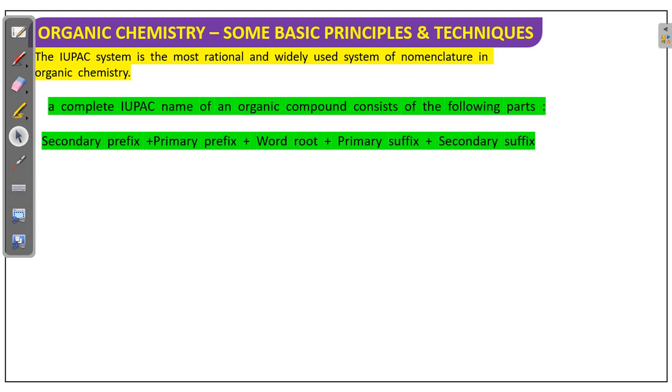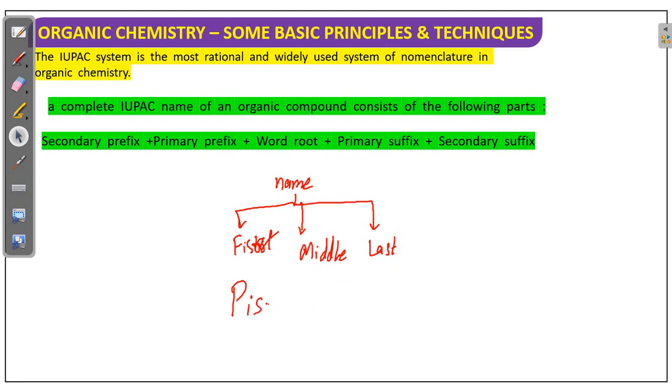So this IUPAC name is mainly three parts. See how our name generally is. Our name is also three parts: first name, then middle name, then last name. Suppose my name: my name is Pisati Linga Reddy.